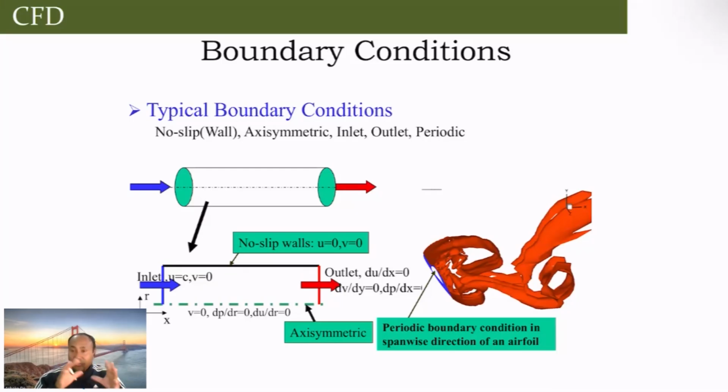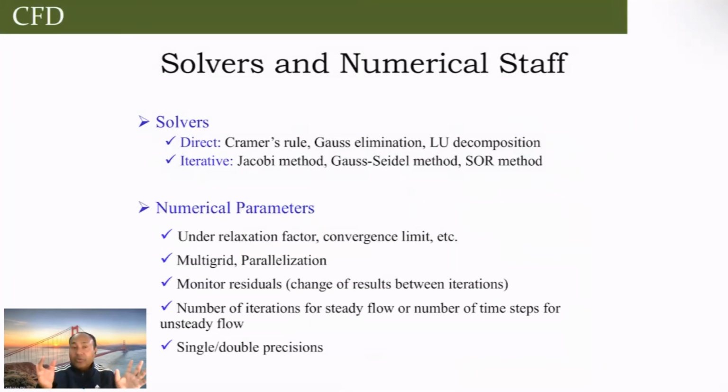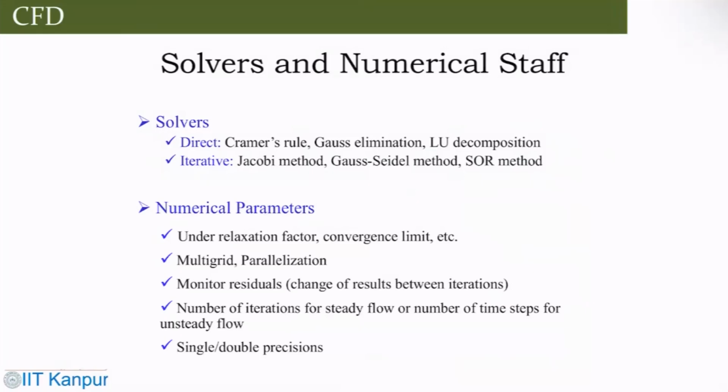Okay. And obviously, when you try to define a problem, your boundary conditions are needed. To solve any partial differential equation, you need boundary conditions. So effectively, the solvers could be direct solvers, or iterative solvers, and then you can have other things to achieve convergence and things like that.